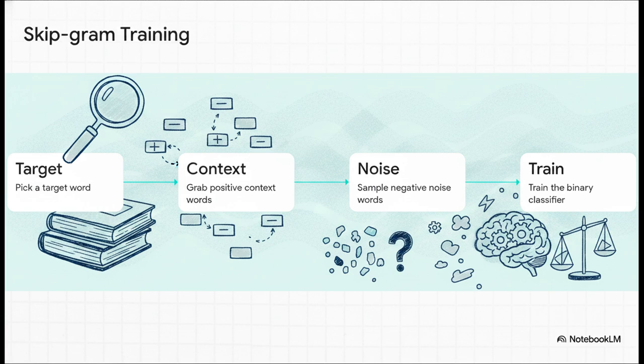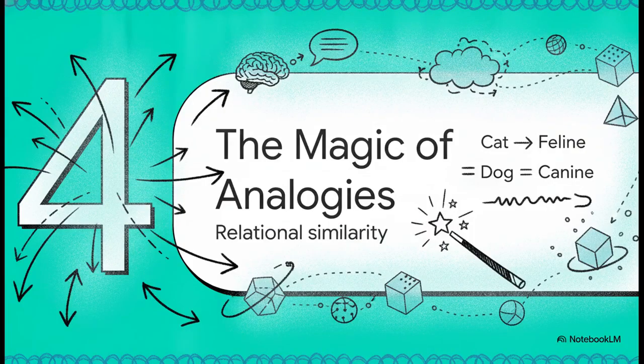The algorithm constantly trains a classifier to guess, does this word actually belong in this neighborhood, or is it an imposter? Over millions and millions of rounds, the internal weights of this guessing game solidify to become our dense embeddings. Section 4. The magic of analogies. Relational similarity in mathematical space.